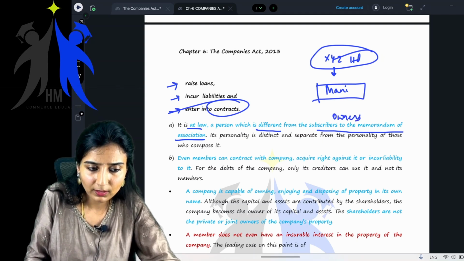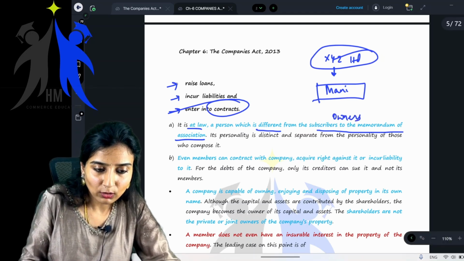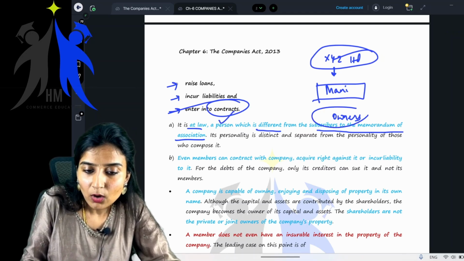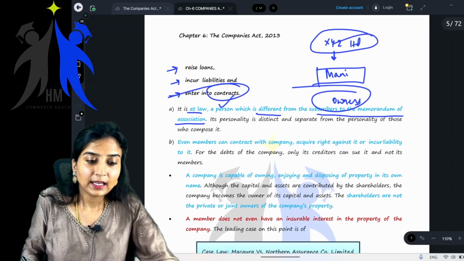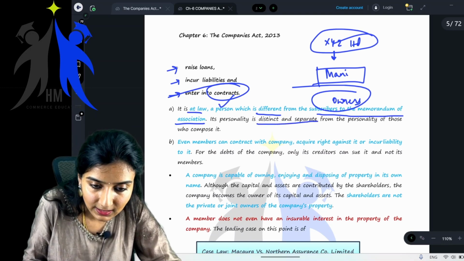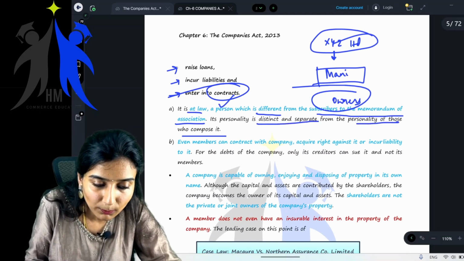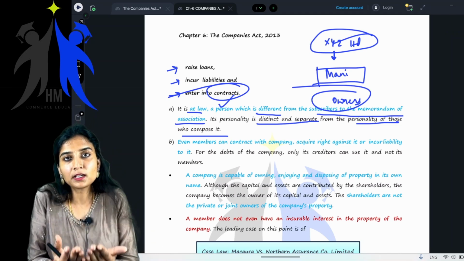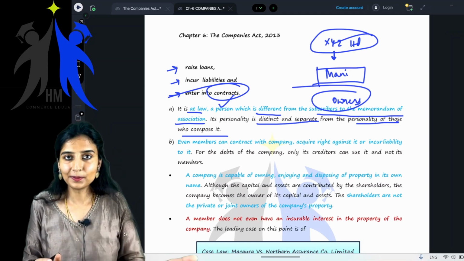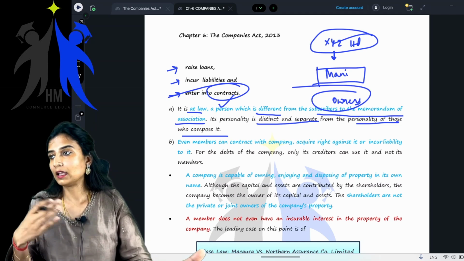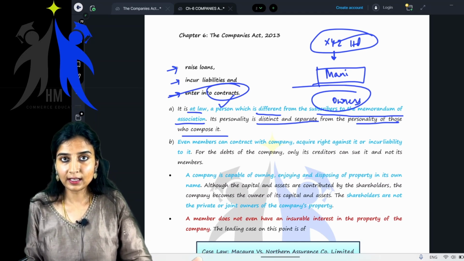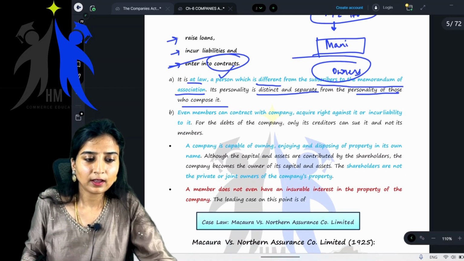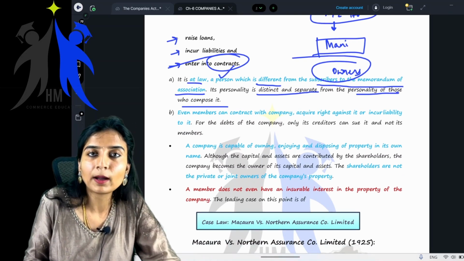Okay, so what are they trying to tell? It is at law a person which is different from the owners of the company. Its personality is distinct and separate from the personality of those who compose it. Compose it meaning who form it. I formed a company, but the company is different and I am different. Getting it? In the eyes of law. Yes, clear. By now, I think you should be clear.